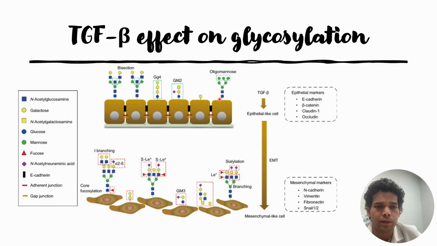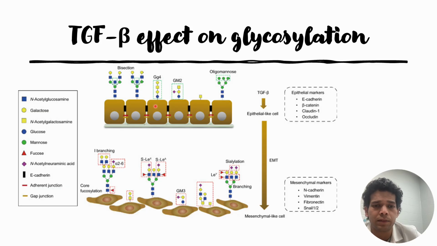That is, these 2 N-acetyl-glucosamine and 3 mannose remain constant, and above that the composition changes. In this case it is the oligomannose, which has 3 mannose apart from the core structure of the N-glycan. And this is in the epithelial conditions.